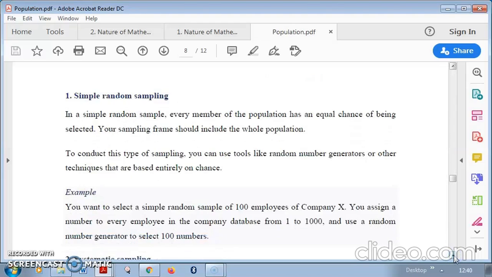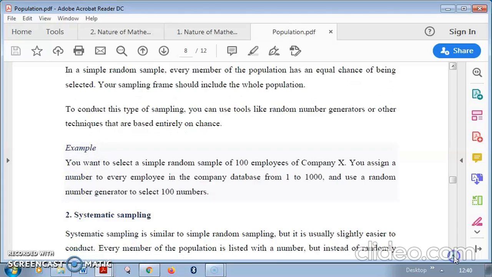Some expressions are given here. In the simple random sample, every member of the population has an equal chance of being selected. Your sampling frame should include the whole population. To conduct this type of sampling, you can use tools like a random number generator, which I told you before, or other techniques that are based entirely on chance.